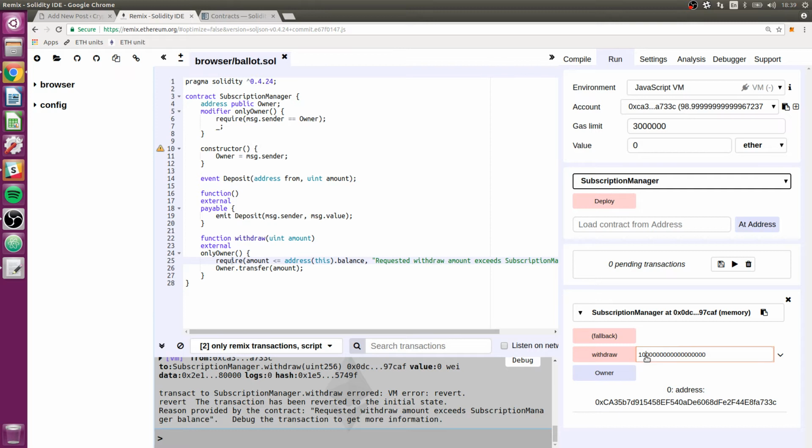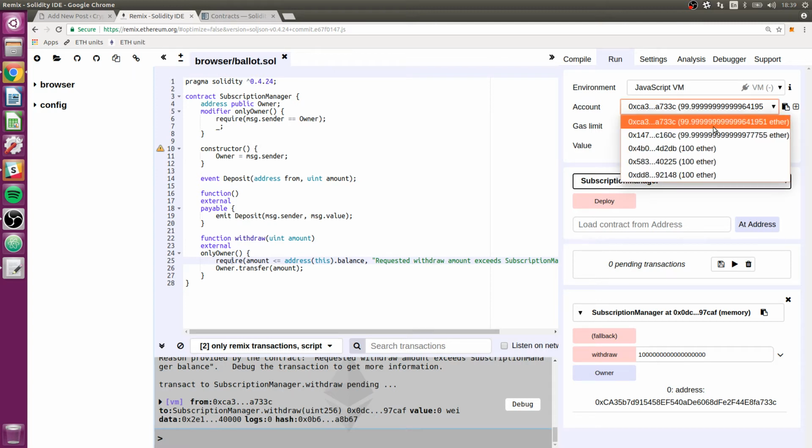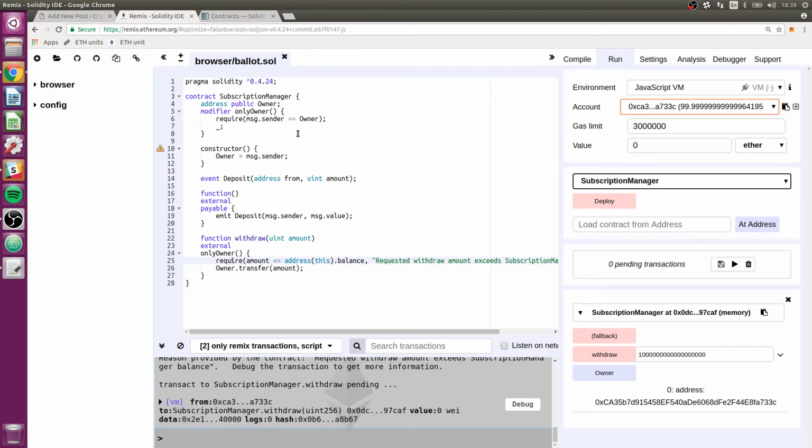Anyway, okay, so I believe this is the correct amount. Let's click withdraw. That seems to have gone correctly. And indeed, our first address now has the ether back. So this all seems to work correctly. I'm going to add in another event here. I want to add an event for the withdraw.